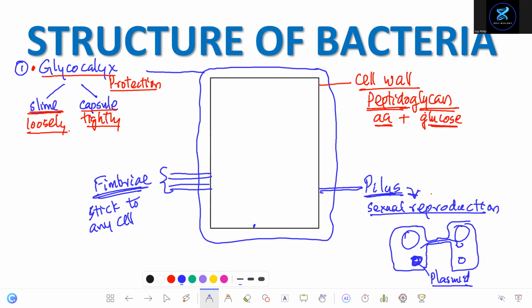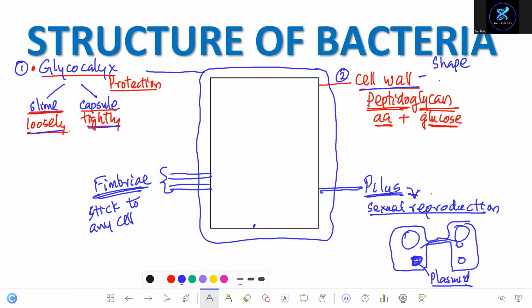Outermost covering is glycocalyx for protection. It can be a loose one or a tightly attached one. You can call it slime, or the other one is like a capsule. Number two, what's the second layer? Second layer is the cell wall. What is it made up of? Peptidoglycan. What's the function of the cell wall? It gives shape to the cell.